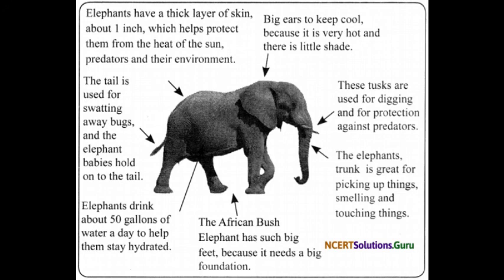When the temperature rises, the elephant flaps its large ears and uses them as a fan to cool itself. As we know, in the rainforest the temperature is already high. So when the temperature rises, the elephants flap their ears. They can move their ears and use them as fans to cool themselves, to decrease the body temperature, by taking the air with the help of the ear fan. So these are certain adaptations in the elephant which lives in the tropical rainforest.